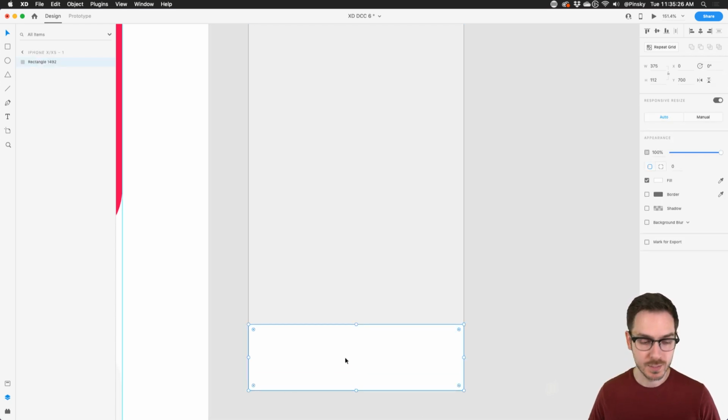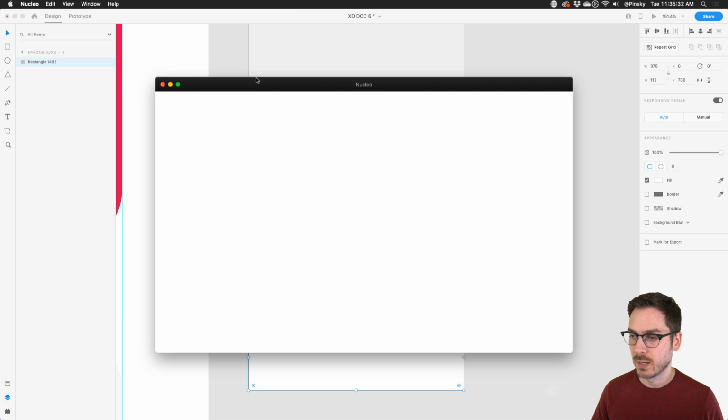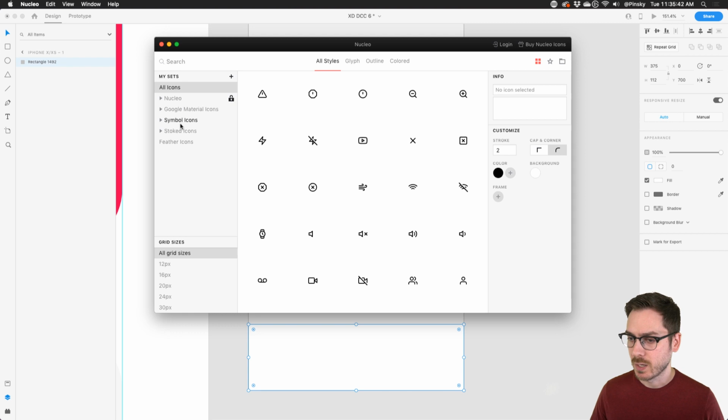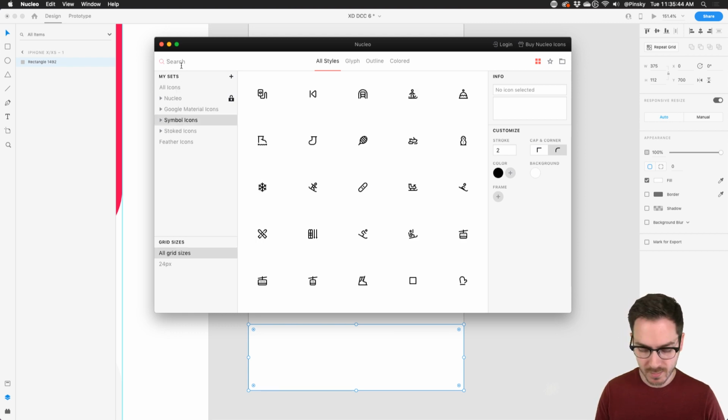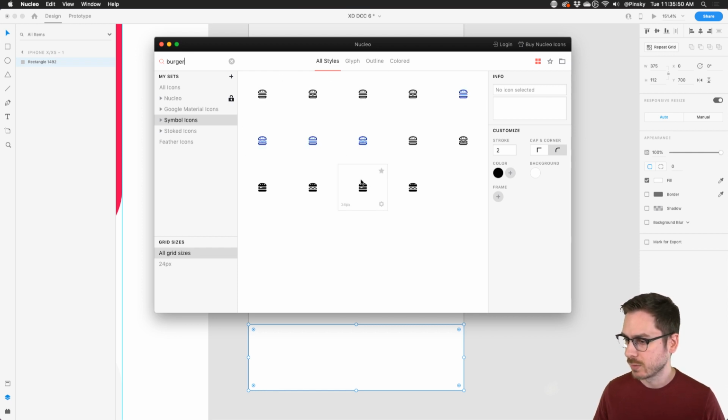We need some icons, right? So I'm going to actually open up Nucleo, which is my favorite third-party application for managing icons. There's also a few plugins within Adobe XD that you can use to grab icons. Some of them are free, some of them are paid. And here we go. So I'm going to hop into, let's say, symbol icons and just type out, let's say, burger. I can't spell burger. There we go. Here's a cool looking burger icon.